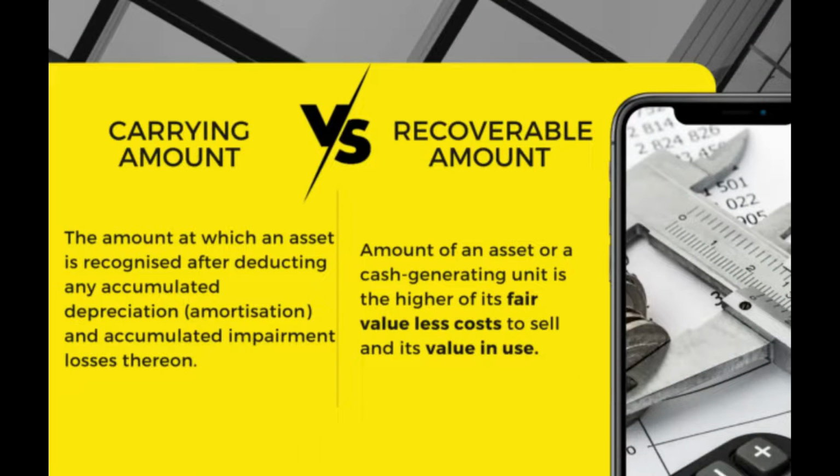The carrying amount is the amount at which an asset is recognized after deducting any accumulated depreciation, amortization, and accumulated impairment losses thereon. The recoverable amount of an asset or cash generating unit is the higher of its FVLCS, which is fair value less cost to sell, and its value in use, which is VIU.